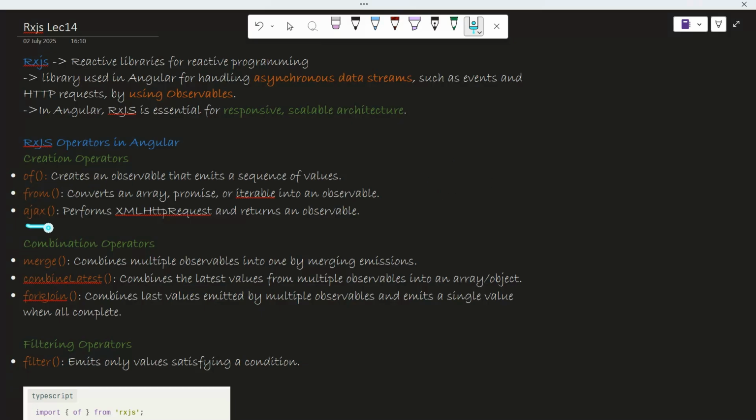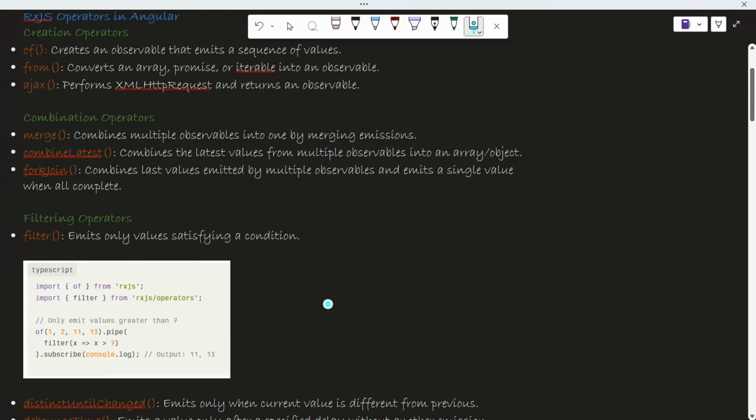Now ajax is basically used for performing your XMLHttpRequest, and this also returns what? An observable. So these are all used for creating observables, but mostly of and from are used. So these two are important. You will use them unintentionally in your code.